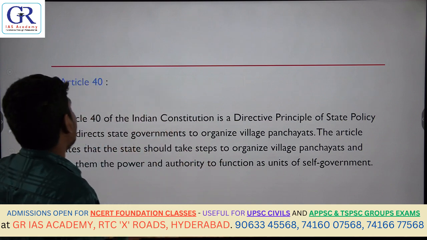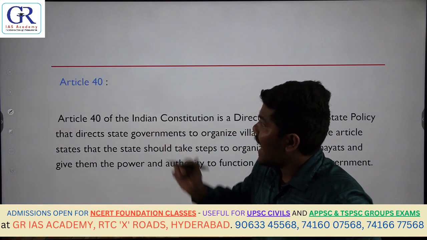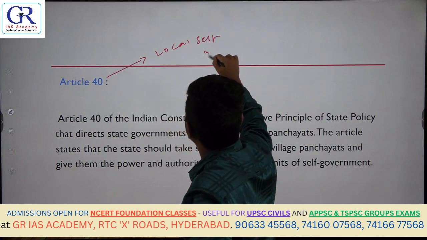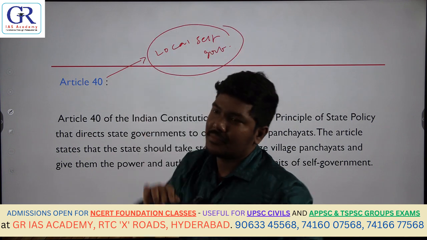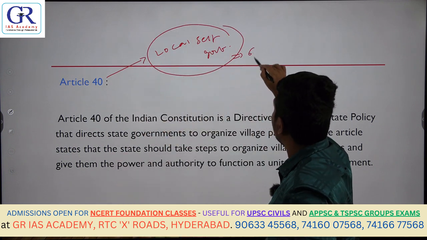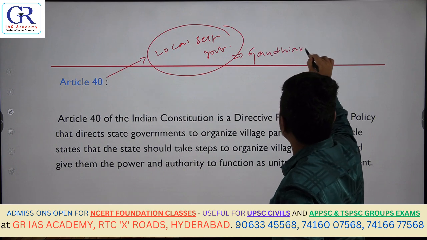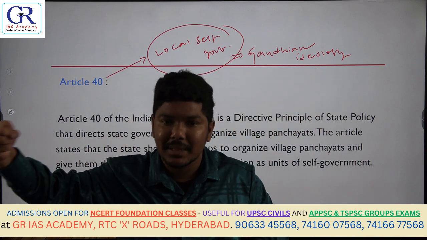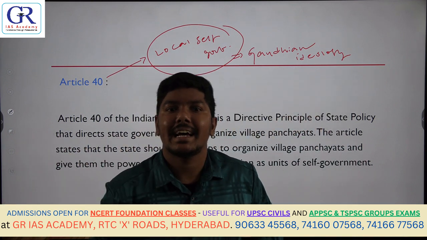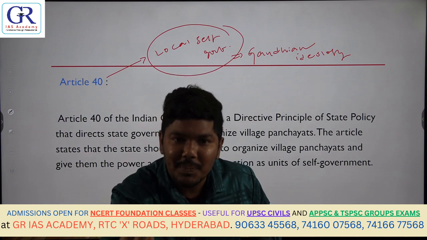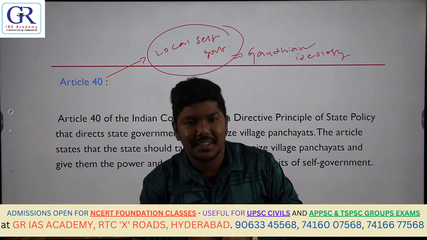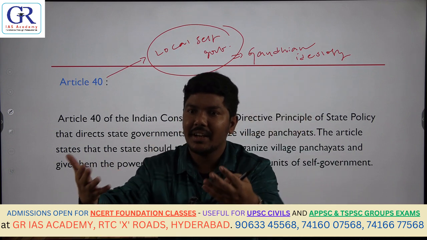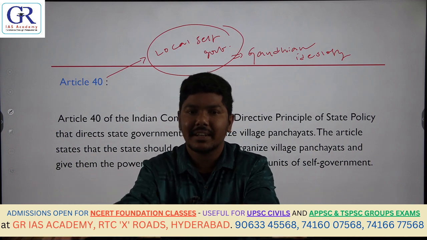Okay. Next important is Article number 40. Article 40 is all about local self-government. It is one of the Gandhian ideologies. In order to fulfill the dream of Mahatma Gandhi, that we have to strengthen grassroots democracy, we have to give them more powers. So Article 40 was inserted in the Constitution. Article 40 says: organize village panchayats and give them more powers so that they can work independently.